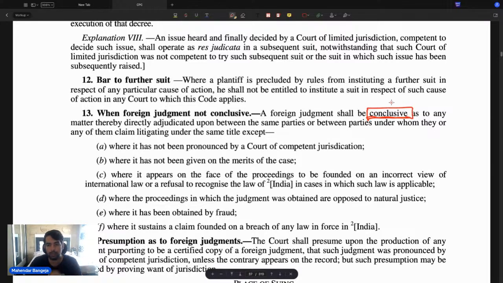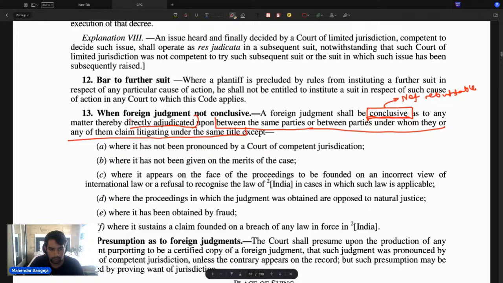When I say conclusive, I mean to say that it is not rebuttable on a particular matter. You cannot rebut a foreign judgment on these specific matters: the matters which are directly adjudicated upon between the same parties, or between parties under whom they are claiming, or under the same title.